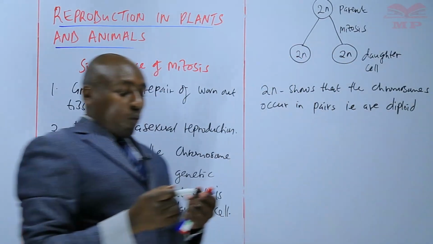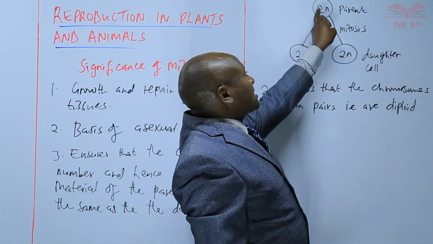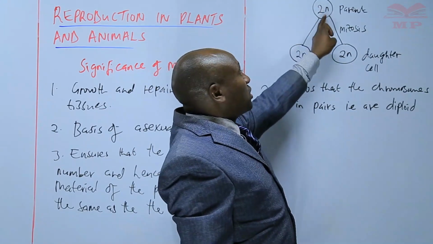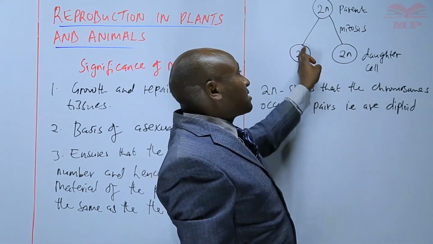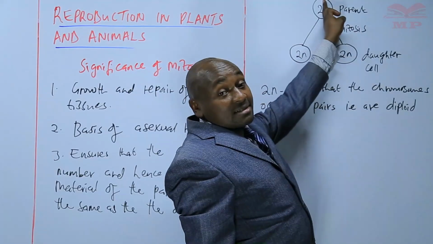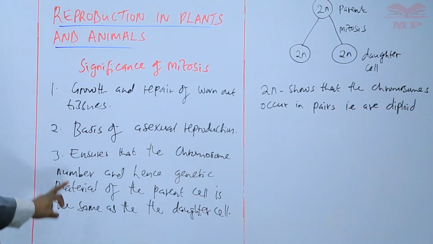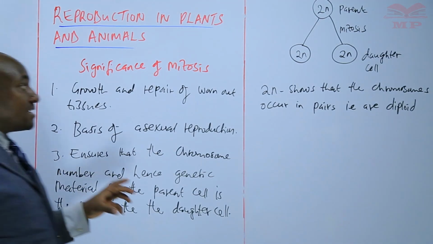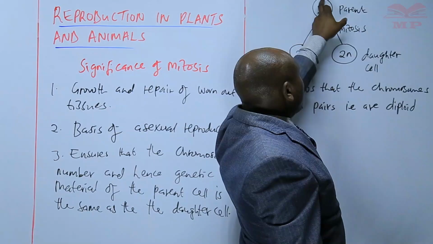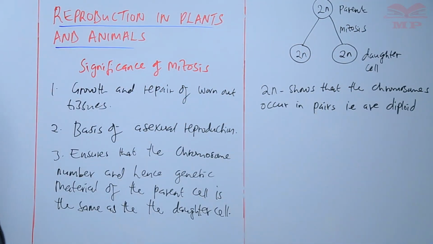Diploid is a state where chromosomes occur in pairs. So if the parent has maybe 23 pairs, for instance, then also the daughter cells will have 23 pairs. If the parent has 8 pairs, then the daughter cells each will have 8 pairs. So that fulfills the third significance, that mitosis ensures that the chromosome number and hence the genetic material of the parent cell is the same as the one that is in the daughter cell.